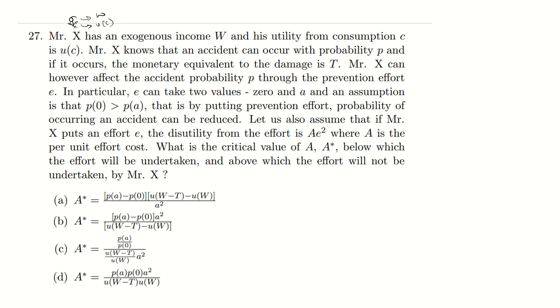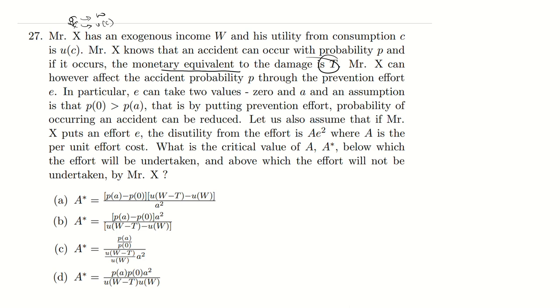Okay, that's fine. So Mr. X knows that an accident can occur with probability P. If an accident occurs with probability P, then he gets a monetary equivalent damage of T. Mr. X can, however, affect the accident probability through a prevention effort.